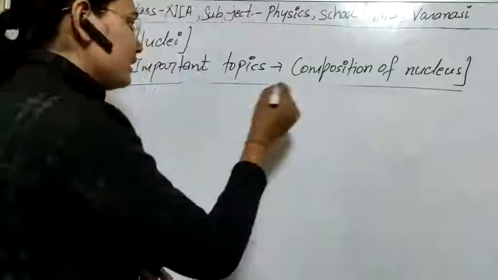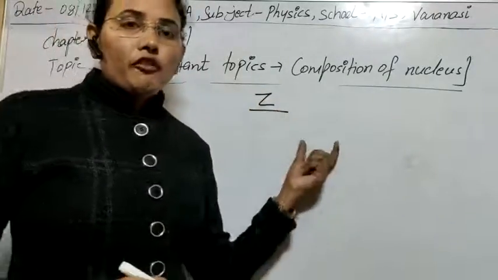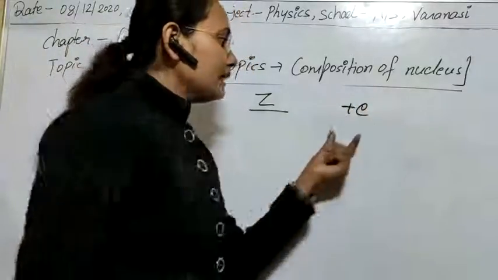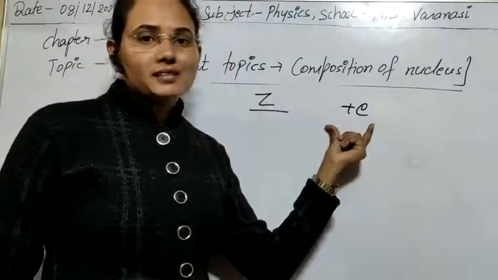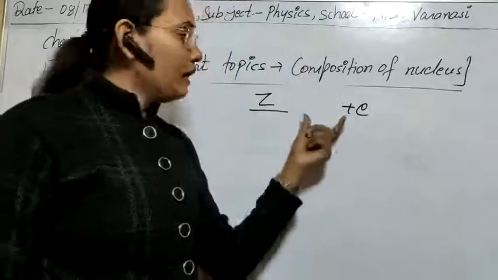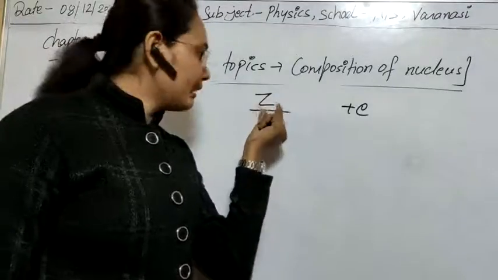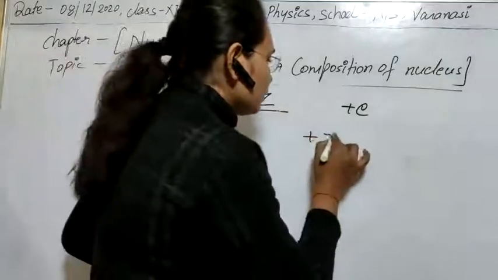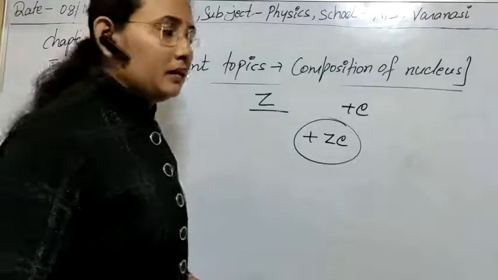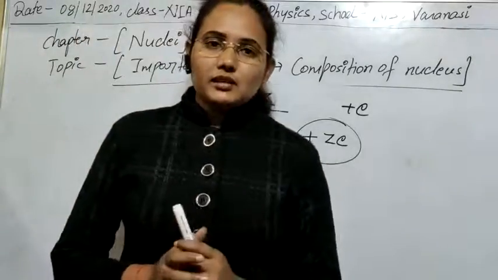Here we have Z number of protons in the nucleus, and we know that for one proton there is plus e charge, and the value of e is 1.6 into 10 power minus 19 coulomb. So this is the charge on one proton, and there are a total of Z protons in the nuclei, so the total charge on the nucleus is plus Ze. Clear? It means overall the nucleus is positively charged.